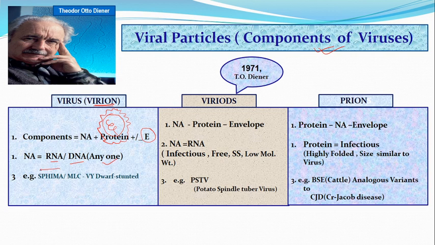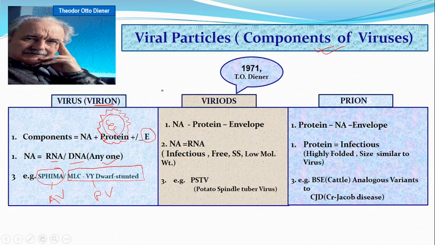And the example is SPhage. Yes, it is a very good example of an animal virus. And MLCV, dwarf and stunted, is a very good example of plant viruses. I will go into detail in the next slide.